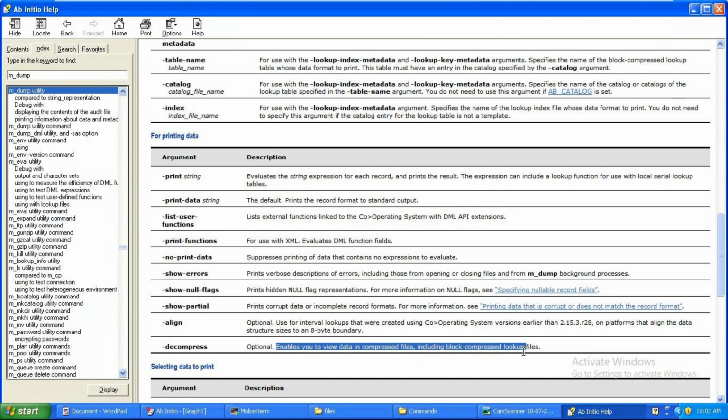That means .gz files. If you want to load the file into the multifile system, we can load the compressed data file also into the multifile system, no issue. But if you want to view the data, you can use decompress. It will decompress and view the data.